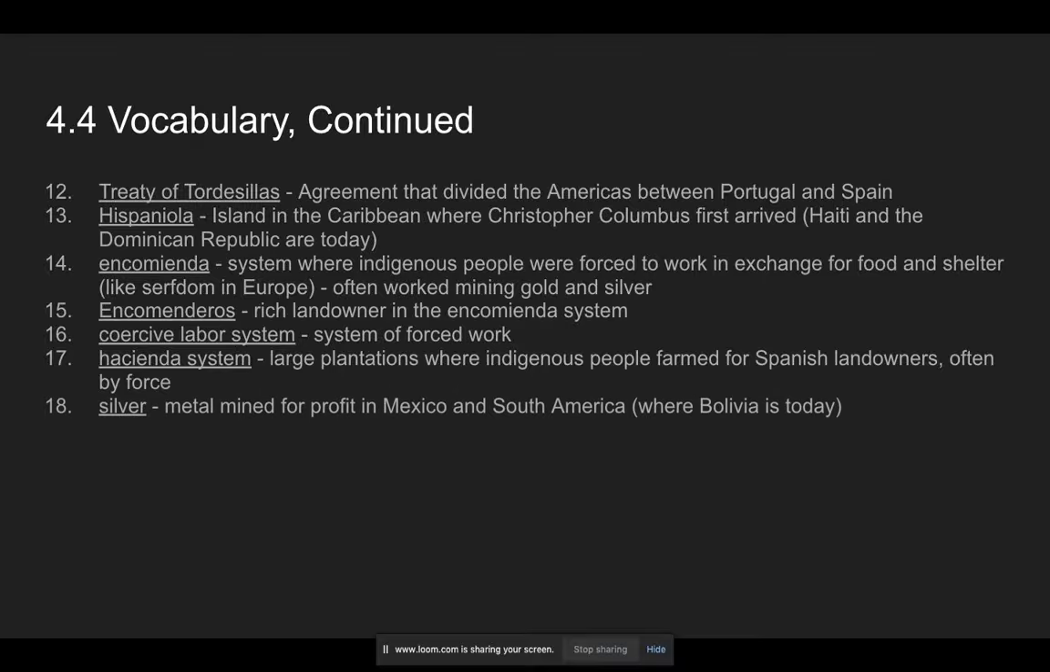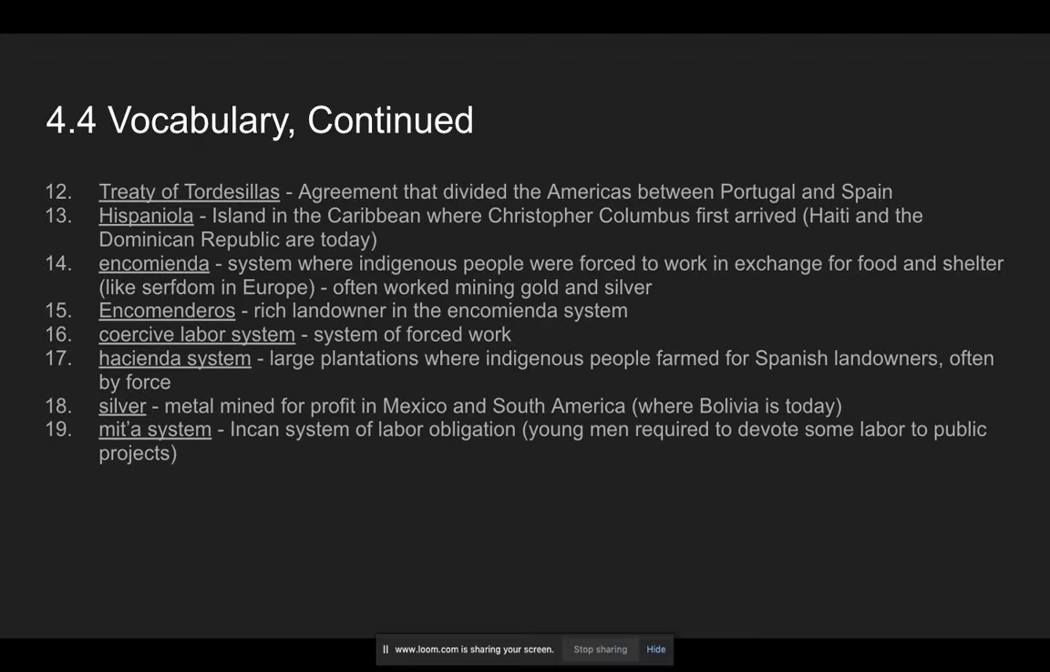Silver. You know what silver is, but it's important to know that it's mined for profit in Mexico and South America, especially where Bolivia is today. There's a big silver mine there. The Mita system you learned about earlier in the year, that was the Incan system of labor obligation where young men would go work on public projects for a certain period of time.